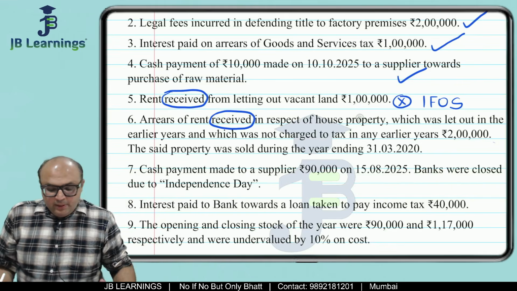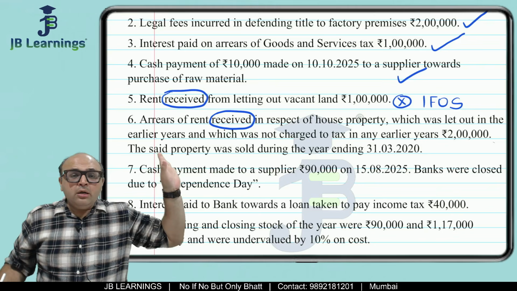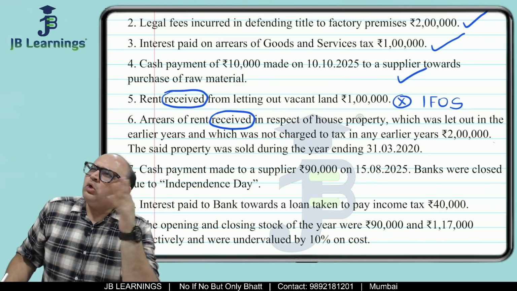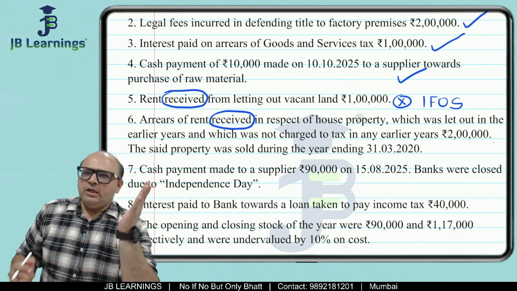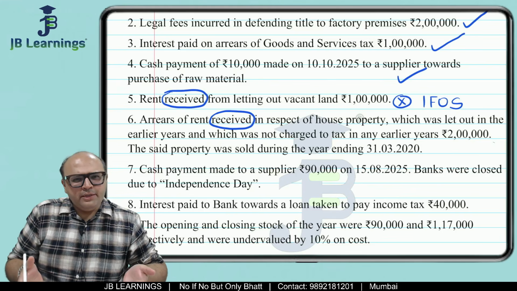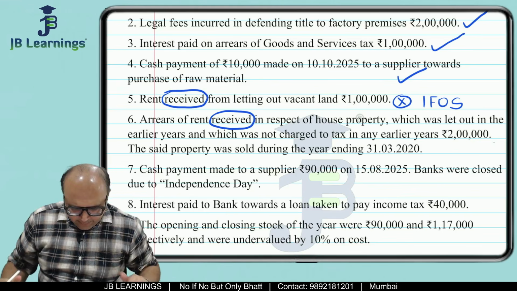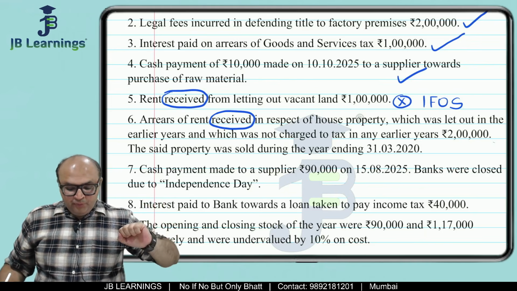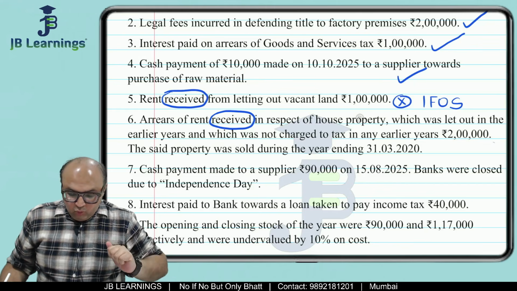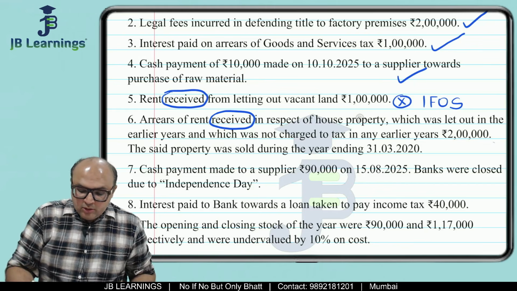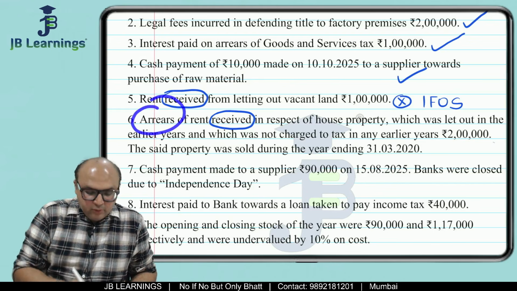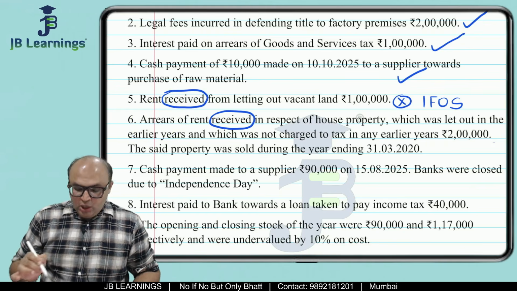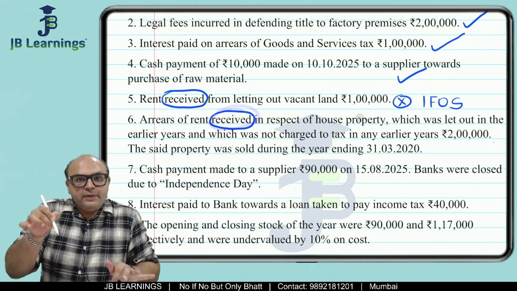And now it is saying in respect of house property which was let out in earlier years. Why are they giving information of earlier years? We are computing everything for 2025-26. Let us see. Which was not charged to tax in earlier years, rupees 2 lakh. Oh, so what they are trying to say is that in earlier years there was some dispute, there were some arrears which were not taxed earlier, and they have received now in 25-26.